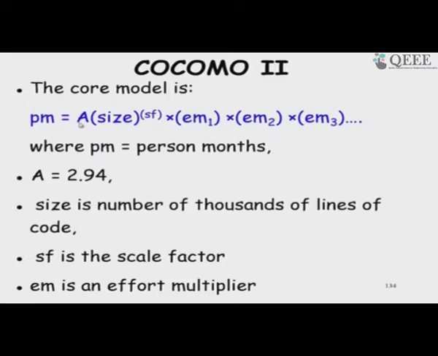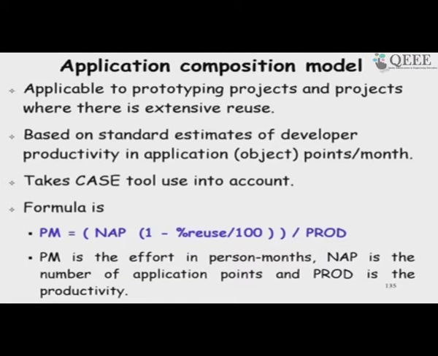So, again the basic model that is considered is very similar. There is a value adjustment factor and size, and there is a scale factor which is the exponent, and then we have some modifiers which are multiplied, and we will see that this takes different shape if we look at the different COCOMO 2 models. Now, let us look at the application composition model.